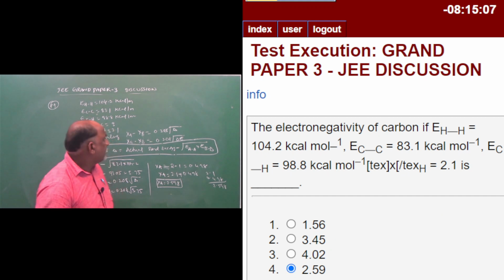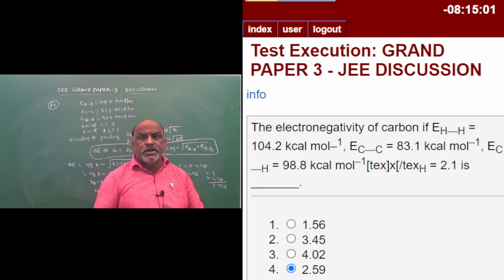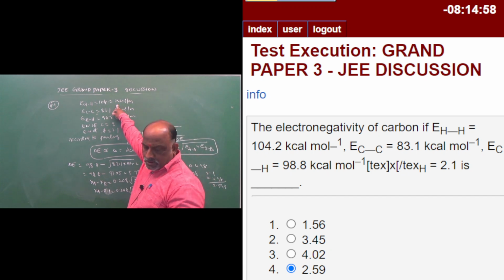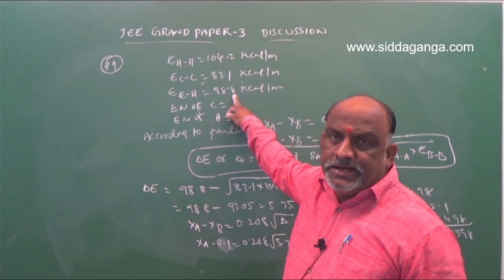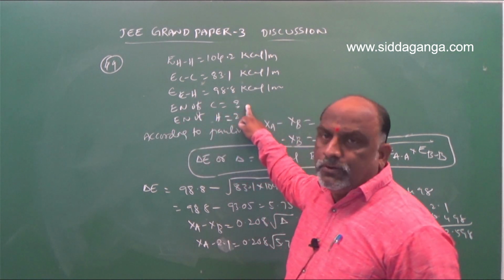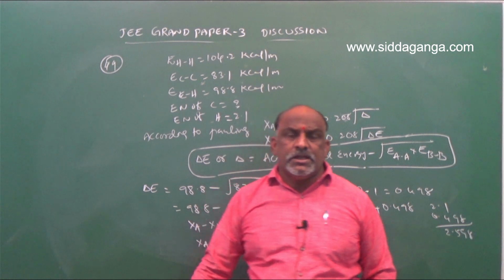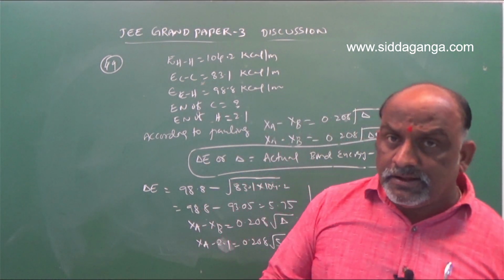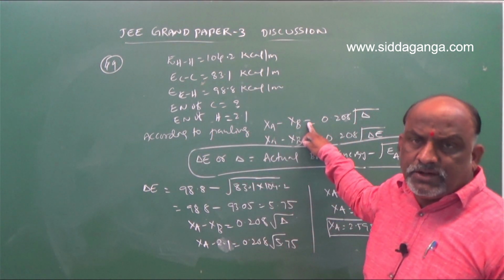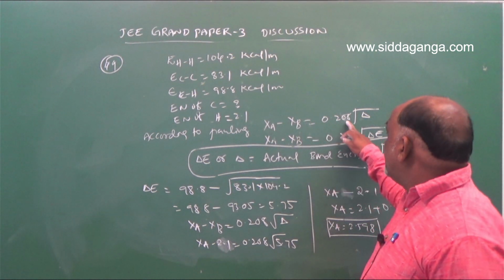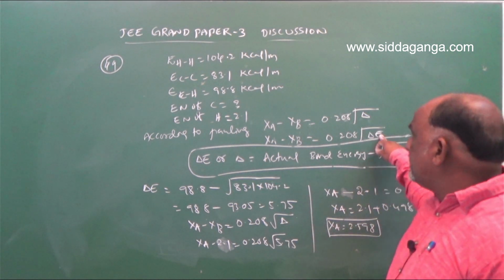So here, the given information: bond dissociation enthalpy of hydrogen is 104.2 and carbon is 83.1. Carbon-hydrogen actual bond energy is 98.8. Electronegativity of carbon we don't know, we have to find that. Electronegativity of hydrogen was given as 2.1. So this numerical is based on the Pauling scale. According to the Pauling scale, we should calculate the electronegativity of carbon. According to the Pauling scale, Xa minus Xb, the difference between the electronegativities of the two elements, is equal to 0.208 root delta. Sometimes you should expect delta E or delta, both are the same.